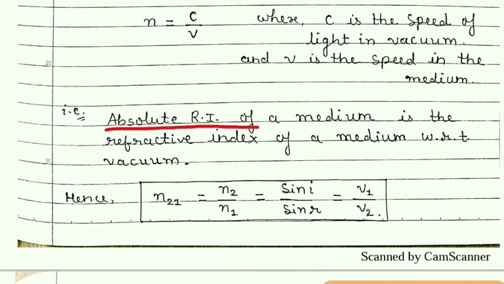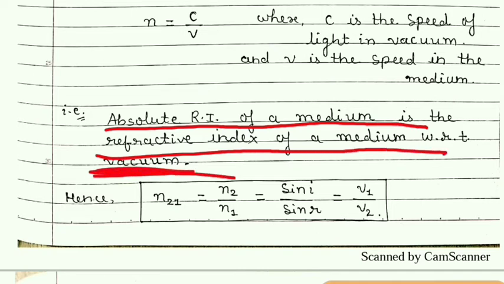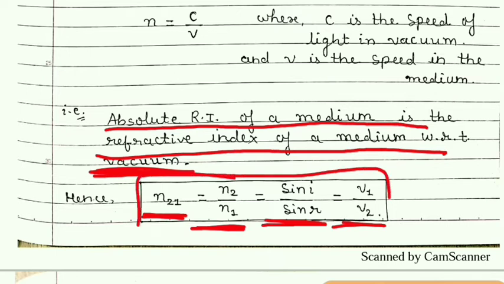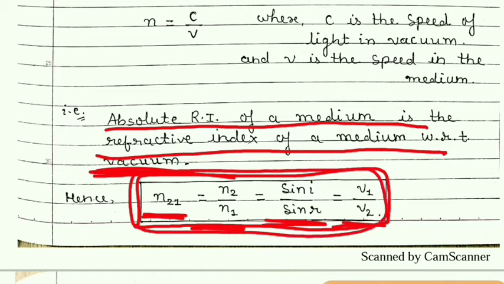Students, absolute refractive index of a medium is the refractive index of a medium with respect to vacuum. Hence, finally we can say that n21 is equal to n2 upon n1. In terms of angles, we can write this as sin i upon sin r. And in terms of speed of light in the medium, it is v1 upon v2. All these above formulas are written in a single bracket, so that you can compare as well as remember them easily.